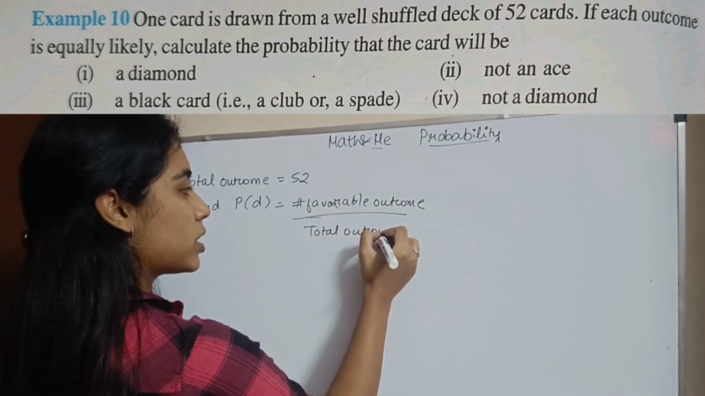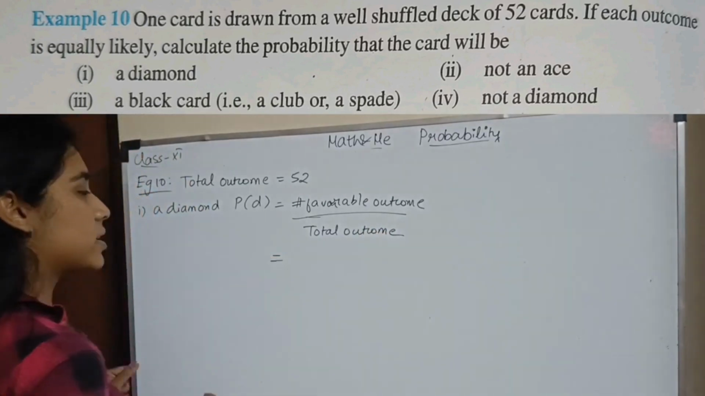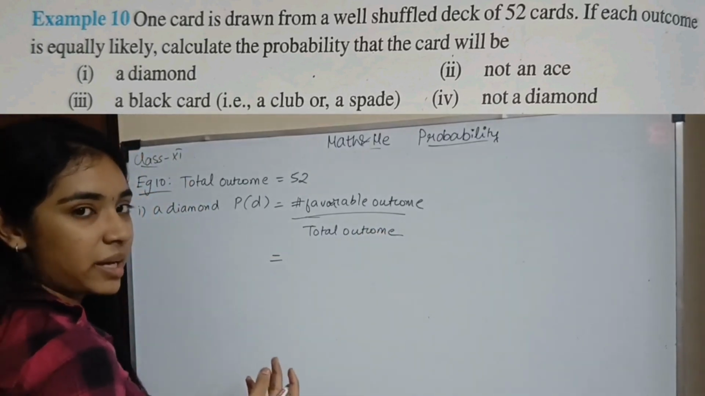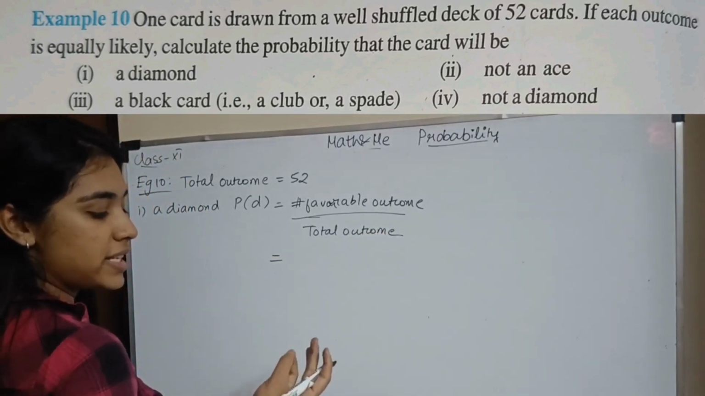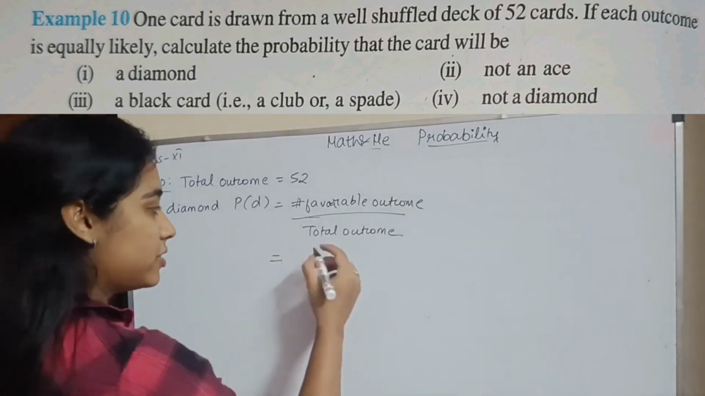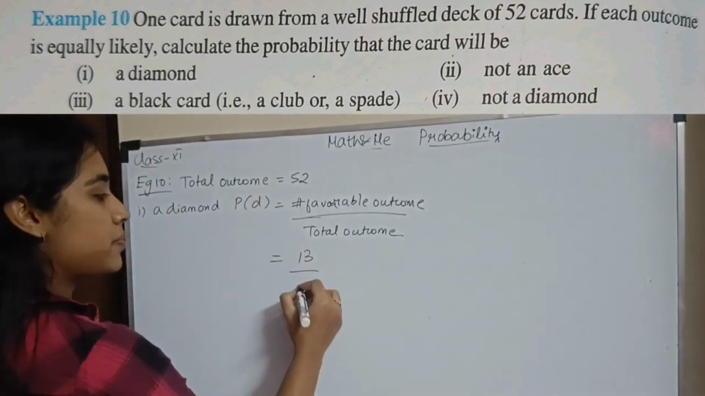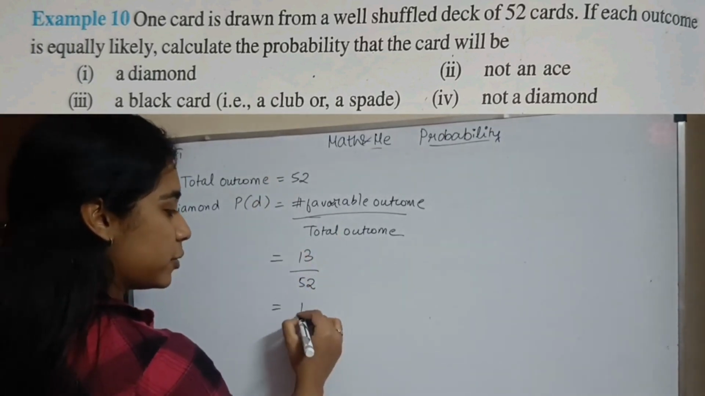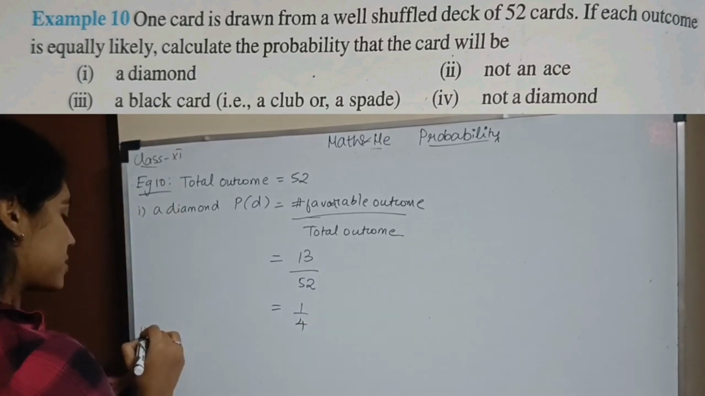So, இப்போ favorable outcome என்ன? ஒரு deck of cardsல எவ்வளோ diamond இருக்கு? I have 13 diamond cards. A, 2, 3, 4, 5, 6, 7, 8, 9, 10, Jack, Queen, King. So, I have 13. And what is my total outcome? It is 52. So, I will be left with 1 by 4. This is my first subsection.